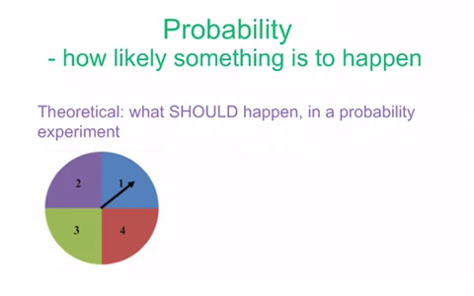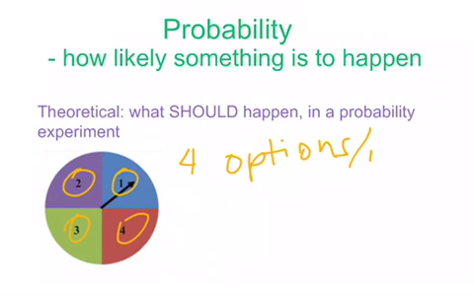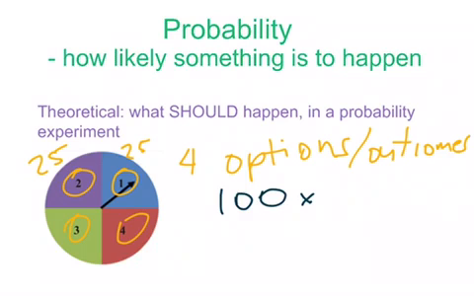Another example of theoretical probability would be if we were to look at something like the spinner we have below. Here we have 4 different options. We have blue, we have purple, we have green, and we have red. So we have 4 options or 4 outcomes. Outcomes is a word we use a lot when we're talking about probability. So there are 4 different outcomes. So if we were to spin this spinner 100 times, we would expect that that would be broken down into 4. So 25 times we would expect to get blue, 25 times we would expect to get purple, 25 times we would expect to get green, and 25 times we would expect to get red.